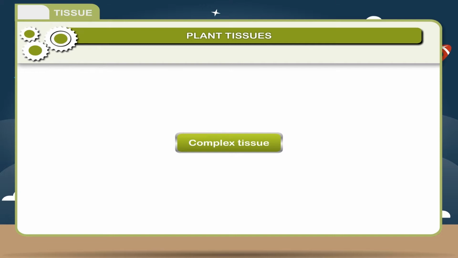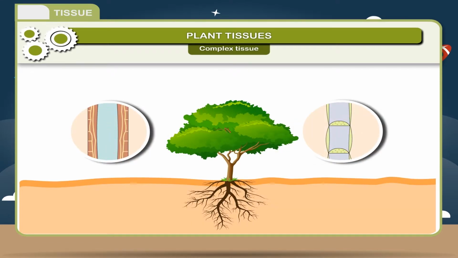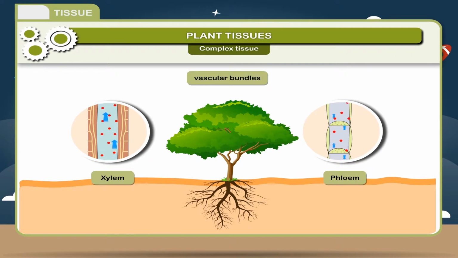Complex tissue. A complex tissue is made up of more than one type of cells that work together as a unit. This is a complex tissue which helps in the transportation of water, minerals, and food to the different parts of a plant body. They are of two types, xylem and phloem, collectively called vascular bundles. Xylem and phloem are conducting tissues that make up the vascular system of the plants.